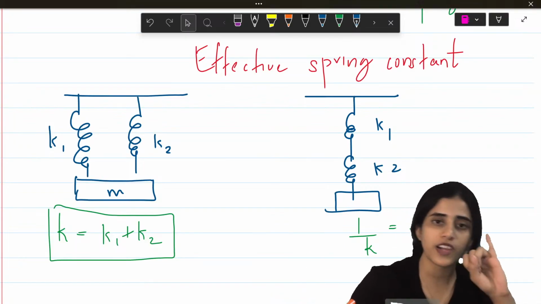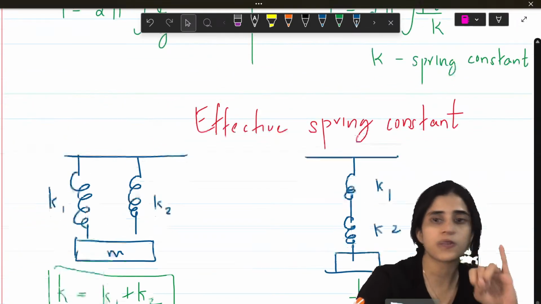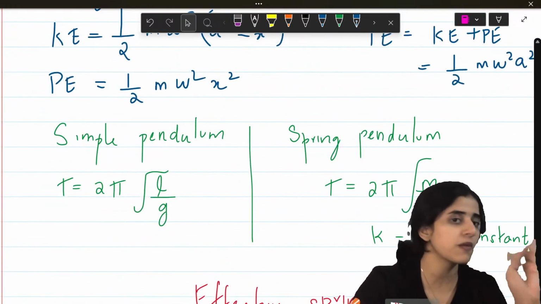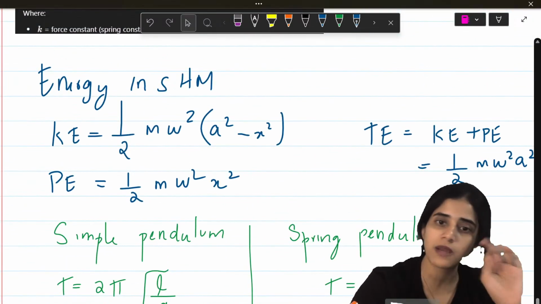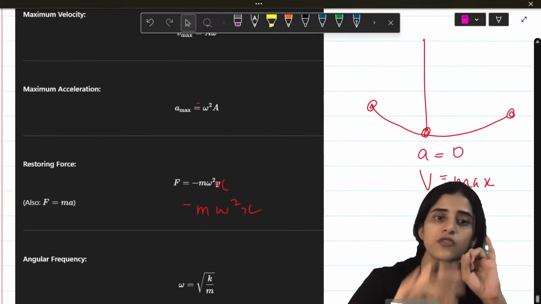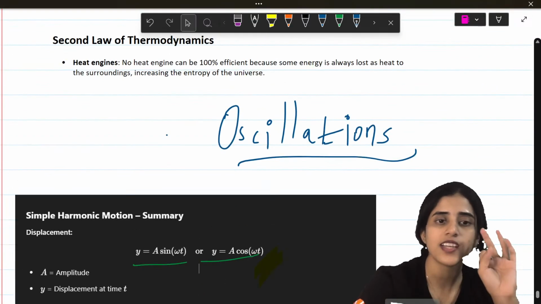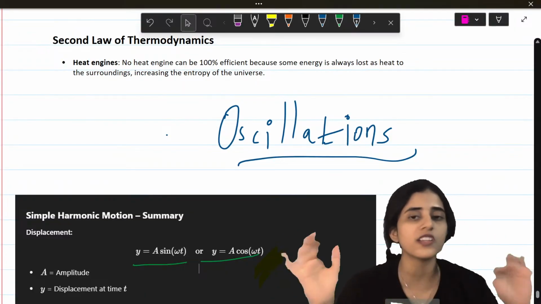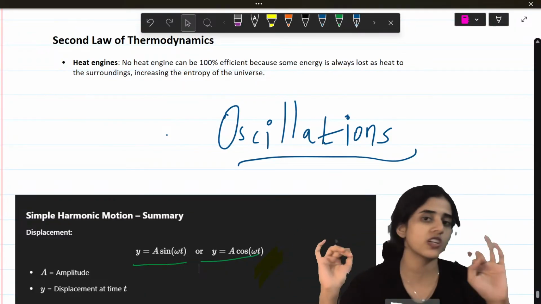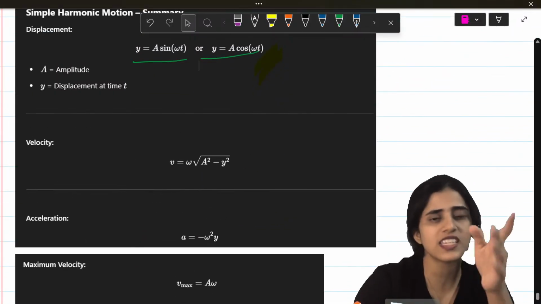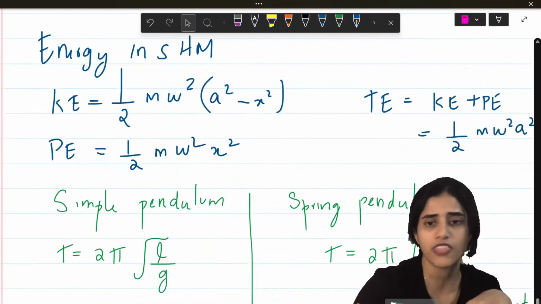In oscillation, you have to find out, for effective spring, how spring constant varies, simple pendulum formulas, kinetic energy formula, potential energy formula. Then 4 formulas: force, acceleration, velocity, and harmonic motion. That's all that you need to know. Hardly take 10 minutes to learn oscillations. These are easy formulas. If you write them twice, you'll learn them.